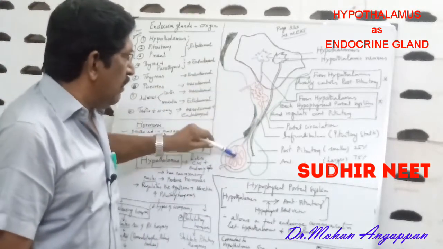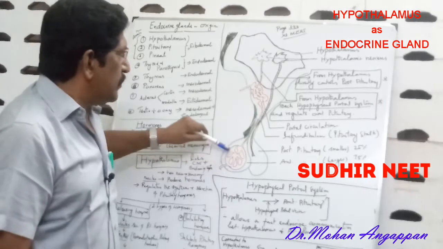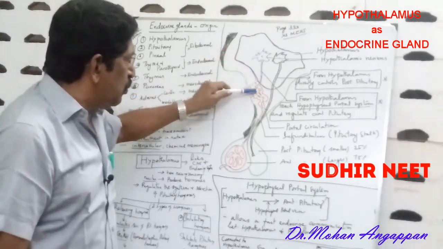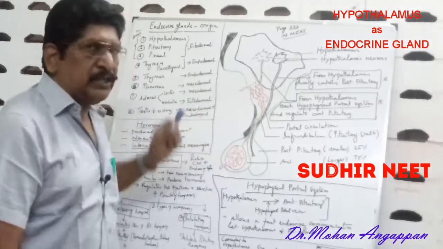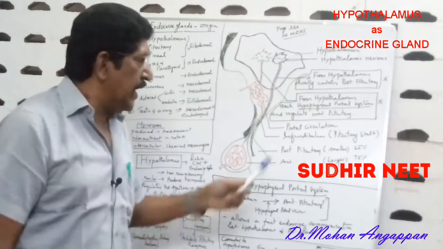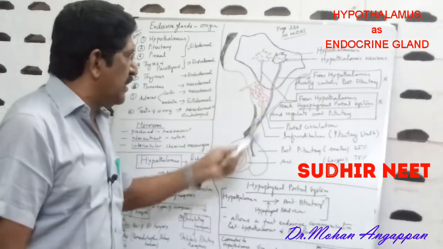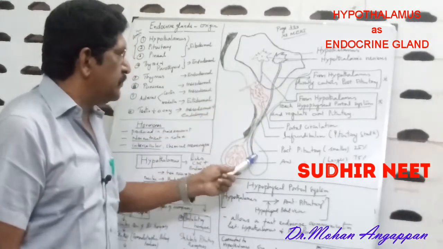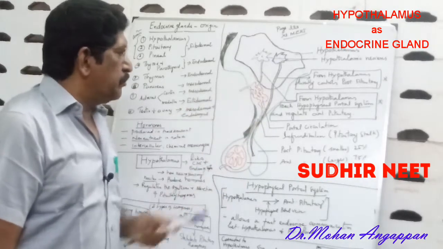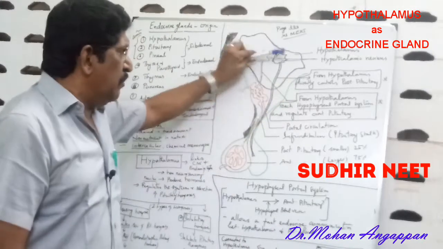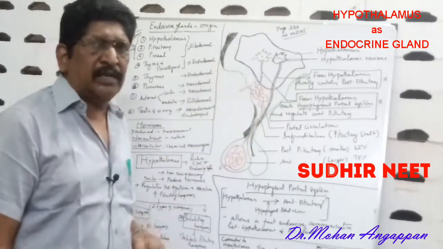The anterior pituitary is controlled by the hypothalamic neurons through the portal circulation, whereas the posterior pituitary is directly controlled by the hypothalamus. The posterior pituitary is under direct control of the hypothalamus. These points are very, very important from a NEET point of view.